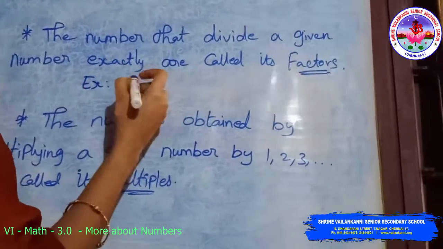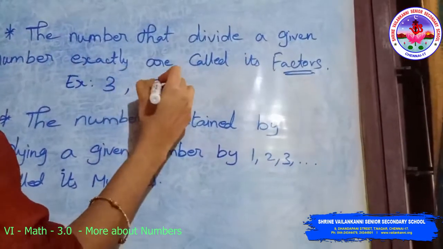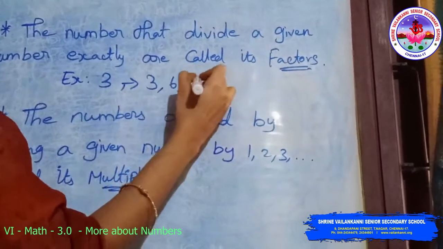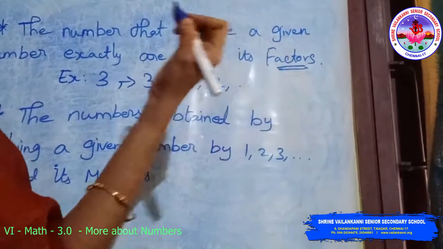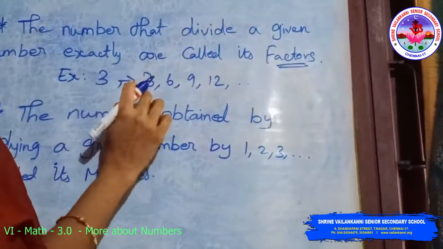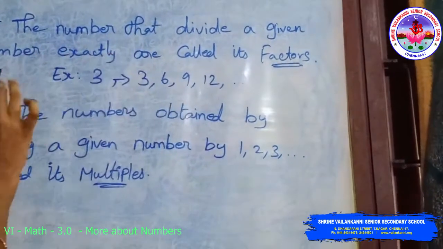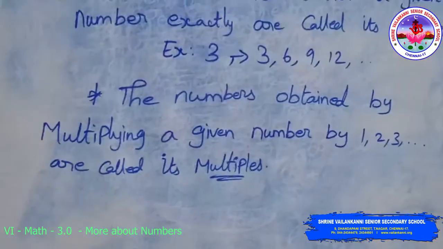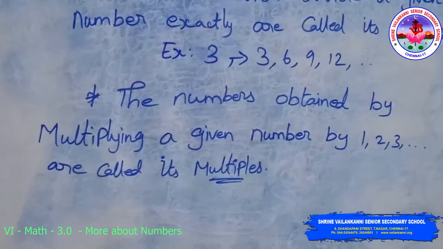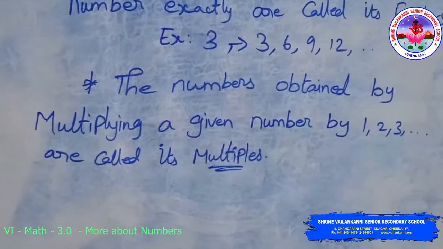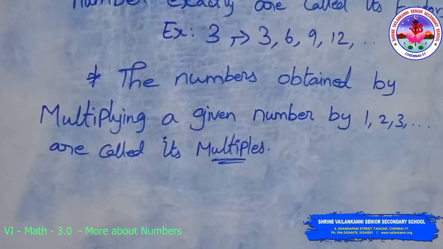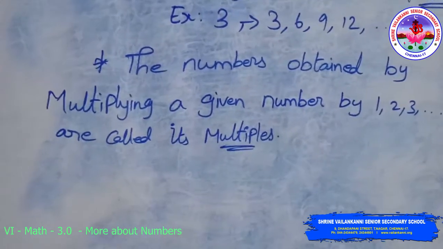Example, the factor number is 3. 3 is a factor of 3, 6, 9 and 12 and so on. Here 3 is the factor of these numbers. Next one, multiples. The numbers obtained by multiplying a given number by 1, 2, 3 and so on are called its multiples.